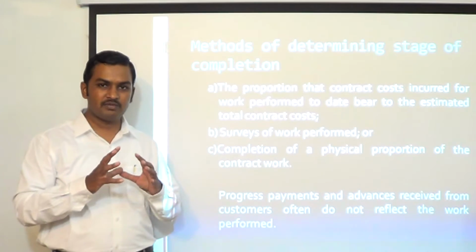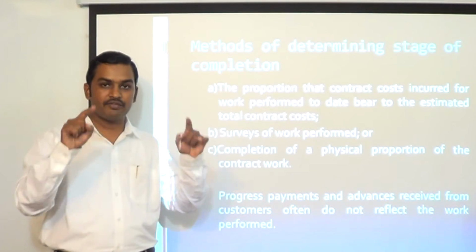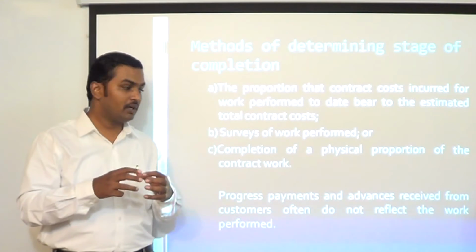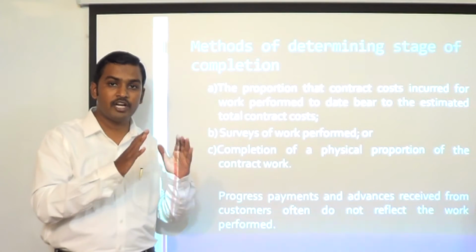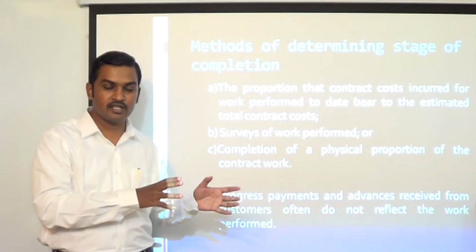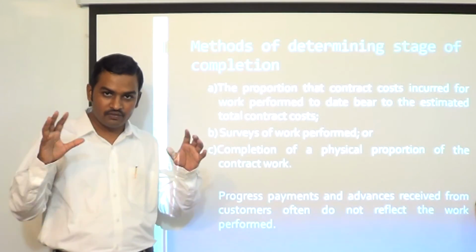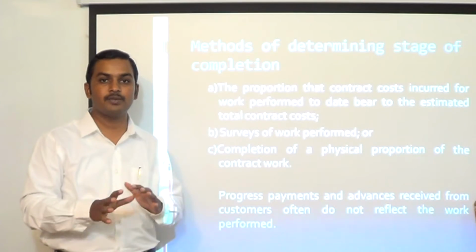Survey method. Sometimes the work is very technical. It cannot be measured physically. Let us say construction of a dam. If I want to estimate the percentage of completion for a dam, it may not be possible without the help of an engineer. So we would have to take a team of engineers, and those engineers are going to survey what work has been done, and then they will decide based on technical information how much work has been completed.